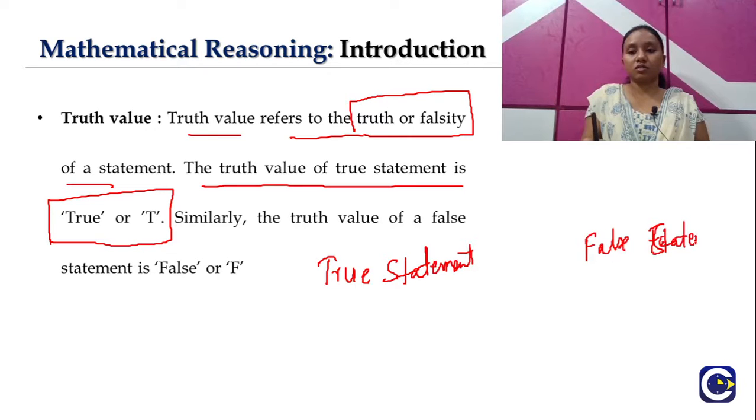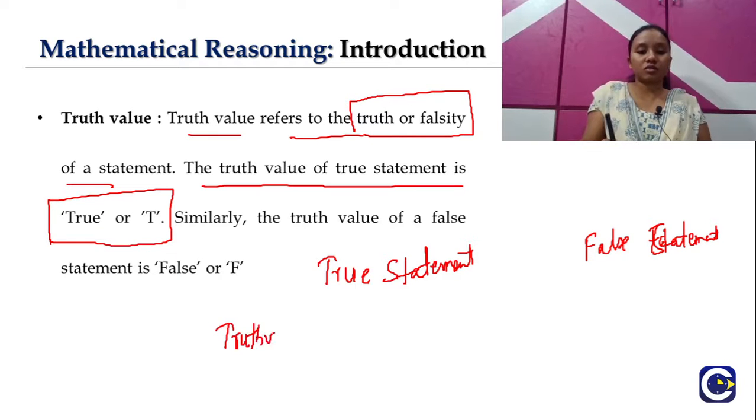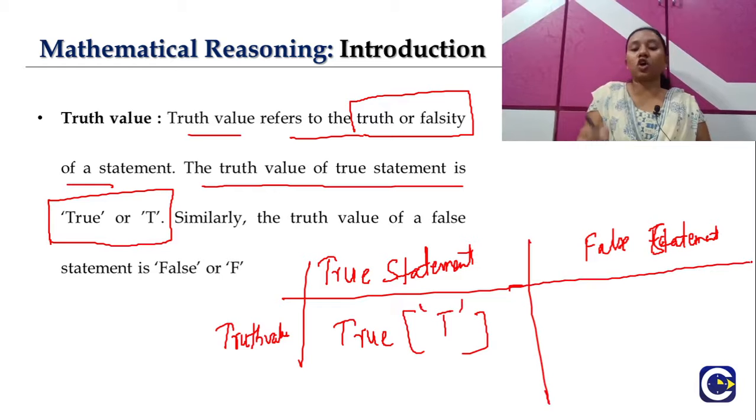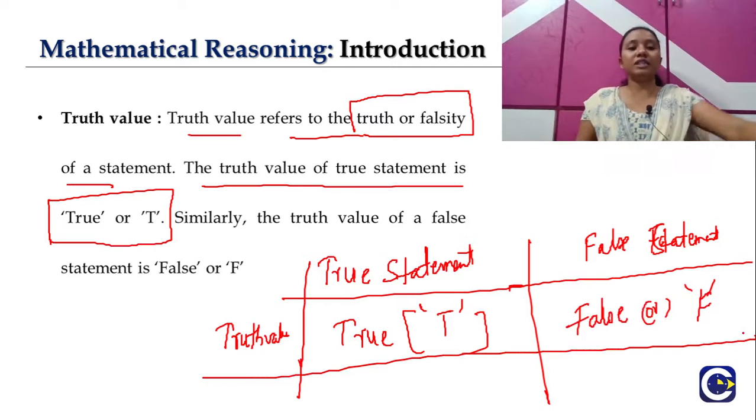The truth value of a true statement will be true, denoted by capital T. Likewise, for a false statement the truth value is false, denoted by capital F. So the truth value refers to either the truth or the falsity of a given statement: for a true statement the truth value will be true, and for a false statement it will be false.